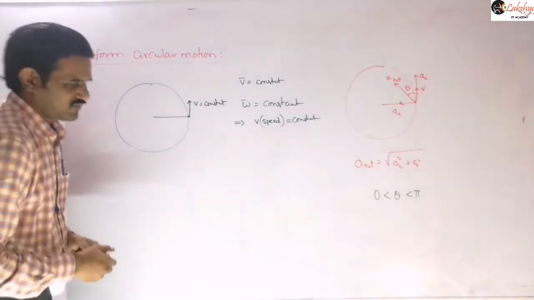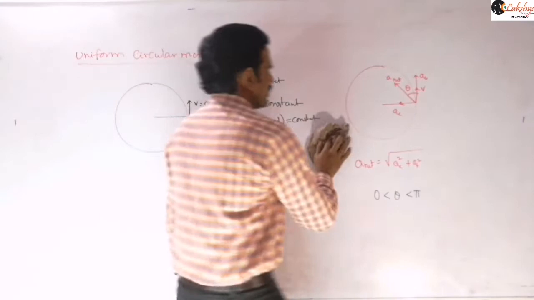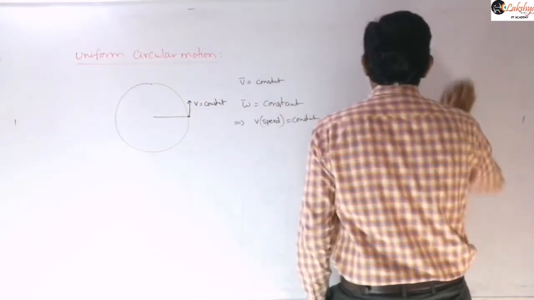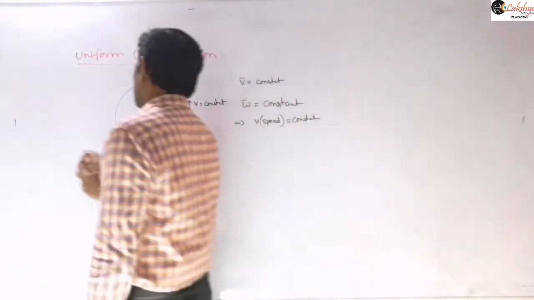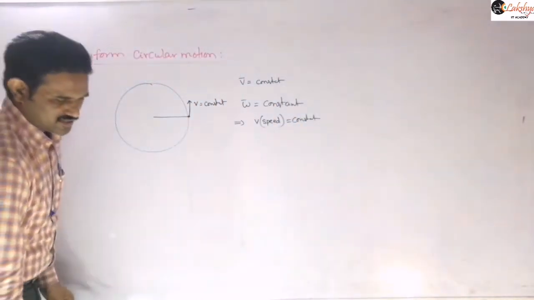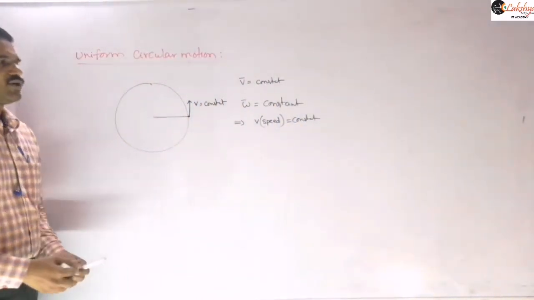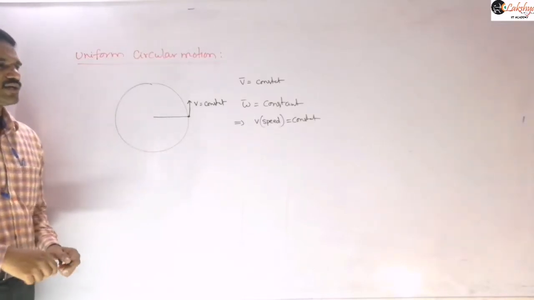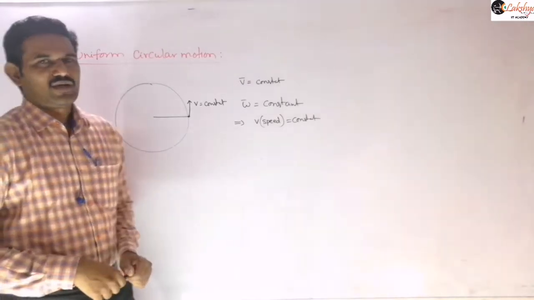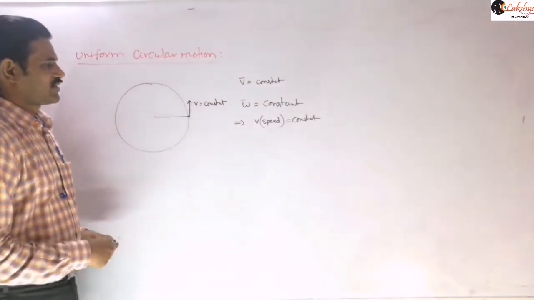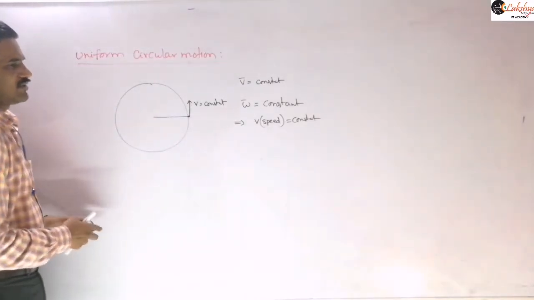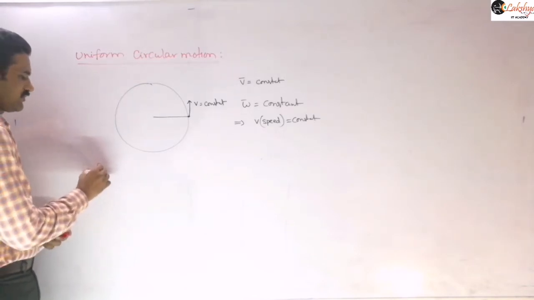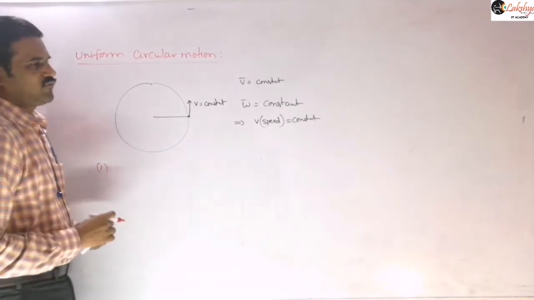Just mention the definition. In the circular motion, if angular velocity or speed of the particle remains constant, then it is said to be uniform circular motion.